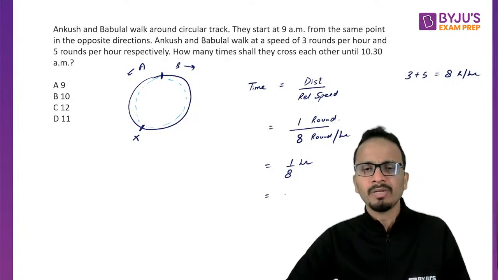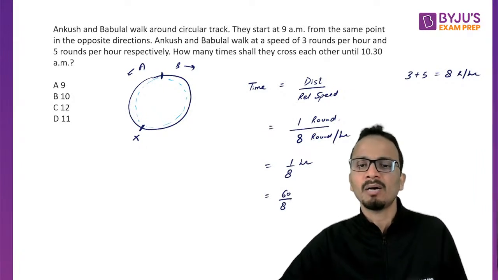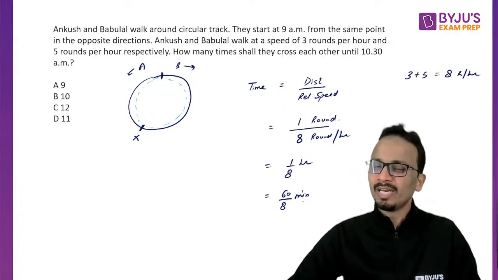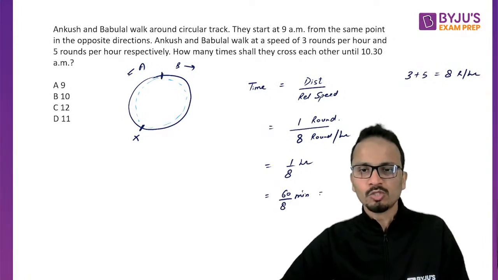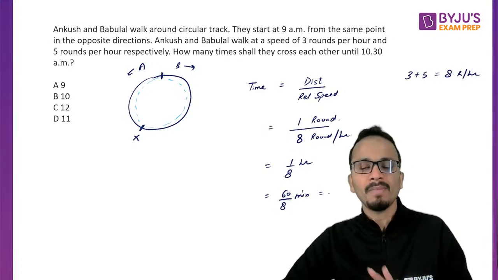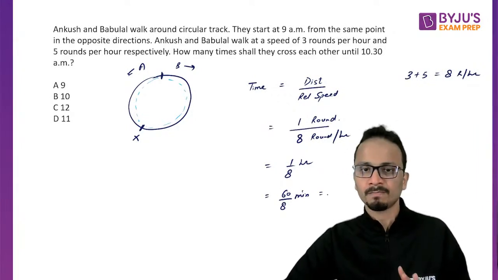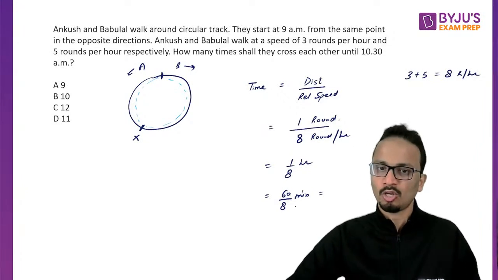60 upon 8 minutes, you can calculate it. Obviously there is no need to calculate it, but still if you want to, you may. So this will be 7.5 minutes. 60 upon 8 will be 7.5 minutes, right? So they'll be meeting each other every 7.5 minutes, right?